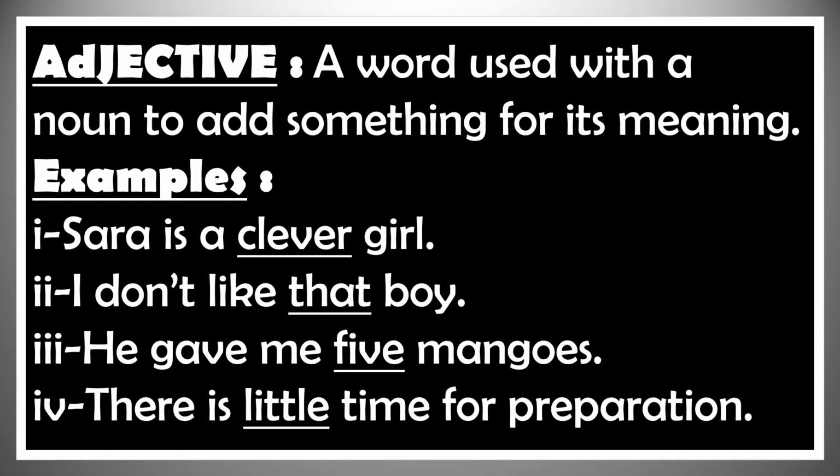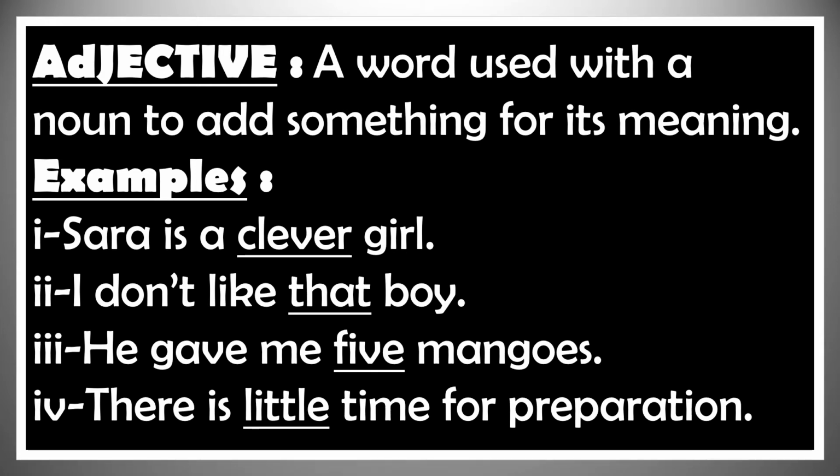Let us study some examples. Example number 1. Sarah is a clever girl. What is an adjective in this sentence? Clever. How? Because it describes the noun girl. It shows what kind of girl Sarah is, or in other words, clever describes the girl Sarah. Second sentence, I don't like that boy. What is an adjective in this sentence? That. How? Because it describes the noun boy. It points out which boy is meant.